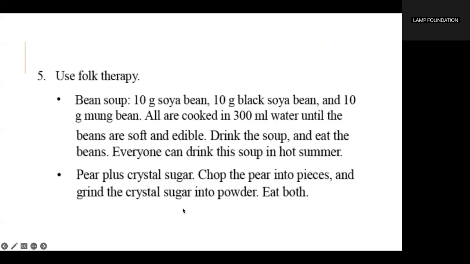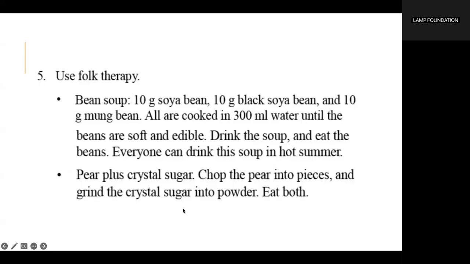Use folk therapy. Bean soup: 10 grams soya bean, 10 grams black soya bean, and 10 grams mung bean. All are cooked in 300 ml water until the beans are soft and edible. Drink the soup and eat the beans. Everyone can drink this soup in hot summer.